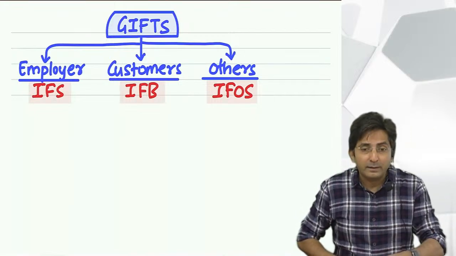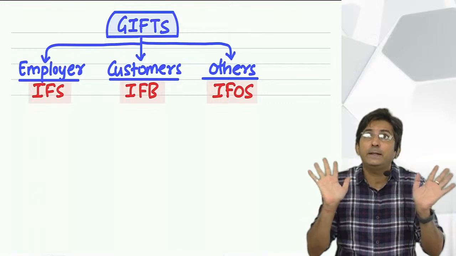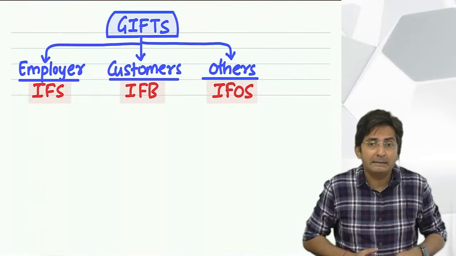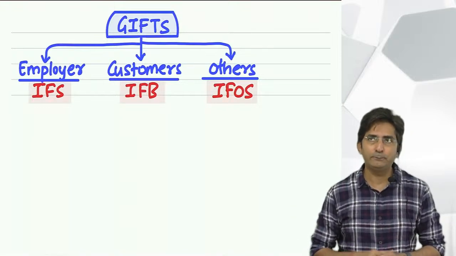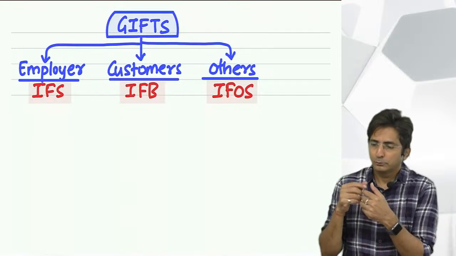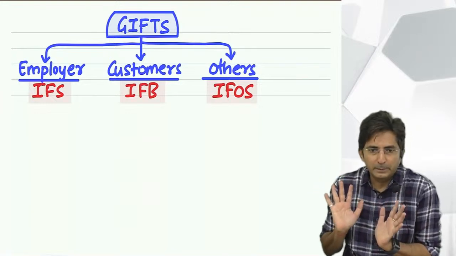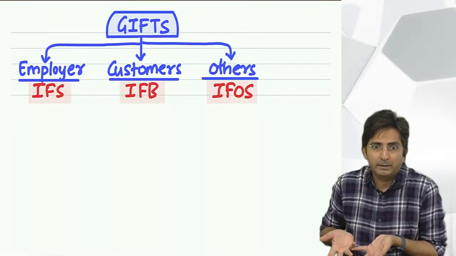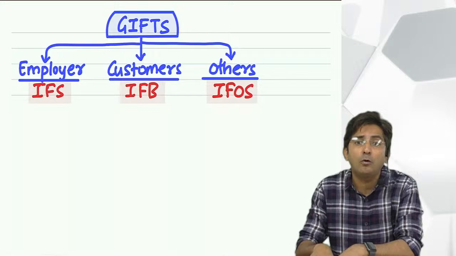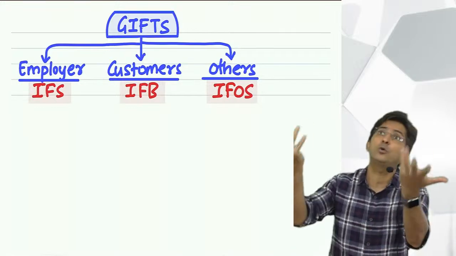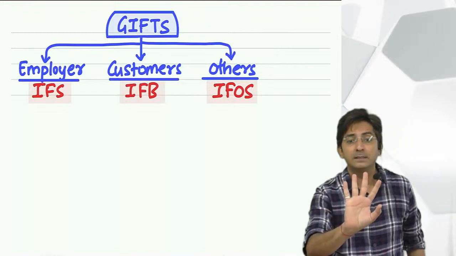But gift is totally free. And if something is free, there is no give and take. There is only take and take. Tell me, if someone gives me a gift, the gift has come freely. The person who has given me the gift might be loving me. But for whatever gift he gave me, did I give something? No. So there is no give. It is only take. So technically speaking, gift is not an income.